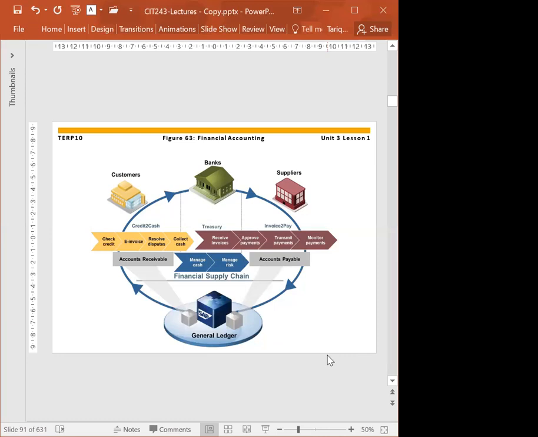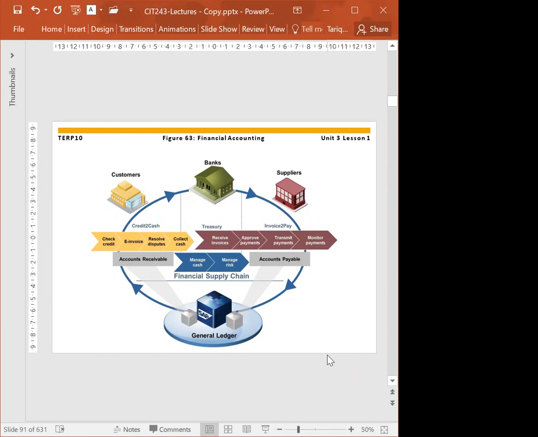Account payables are all transactions related to the vendors: we purchase the item and we have to pay them. Account receivables are the transactions from our customers: they purchase items from us and then we need to receive cash from them. So all the receivable and payable transactions are recorded in the general ledger.